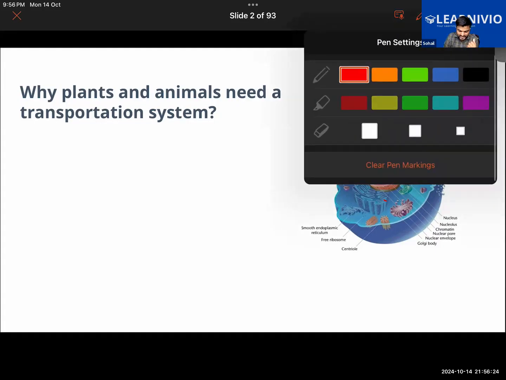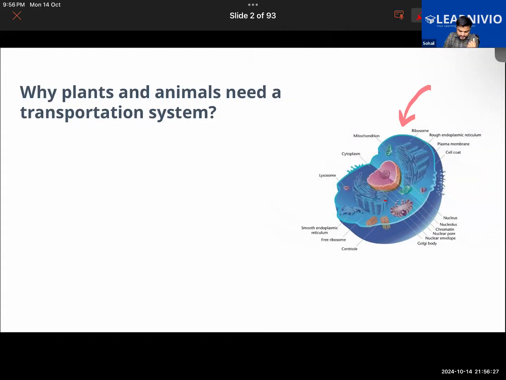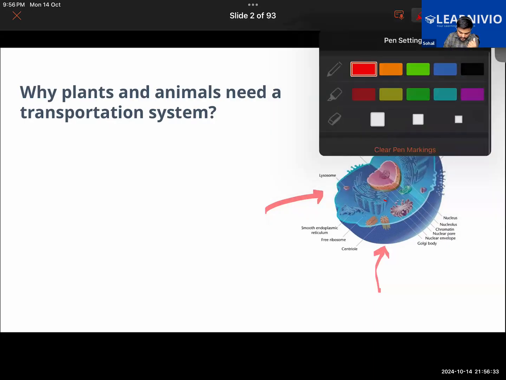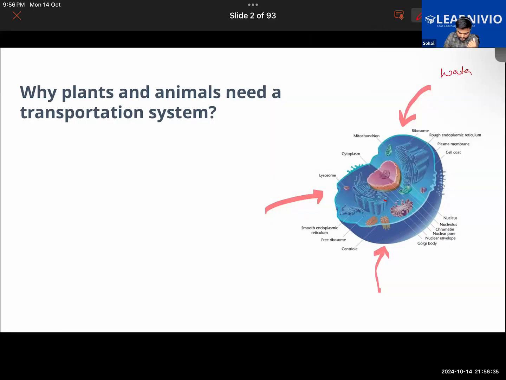So this cell is in need of oxygen, it requires water, and it requires food.